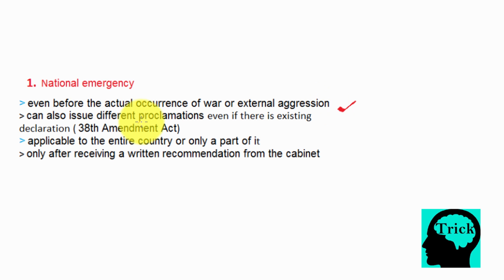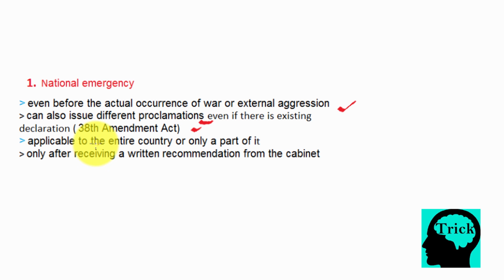He can also issue different proclamations even if there is existing declaration. It means even if there is some kind of emergency already going on. For example, there is internal emergency due to armed rebellion in the country and another country has attacked us. Then the president can declare emergency based on war and external aggression. This was added after 38th Amendment Act.